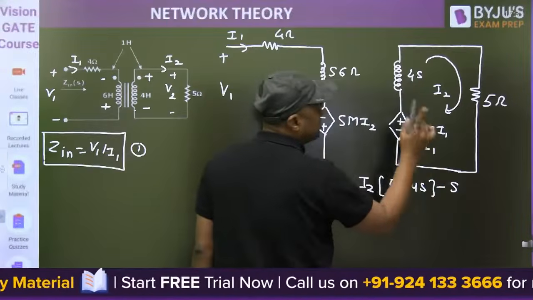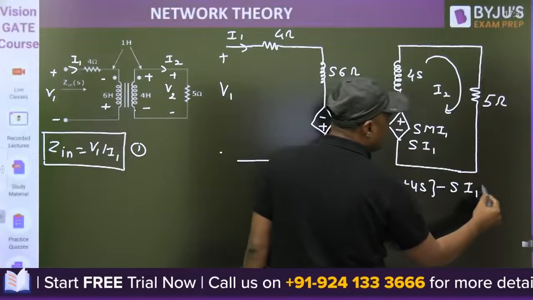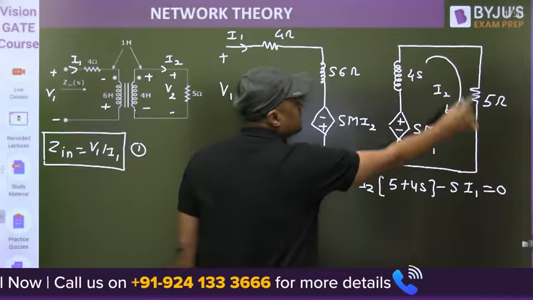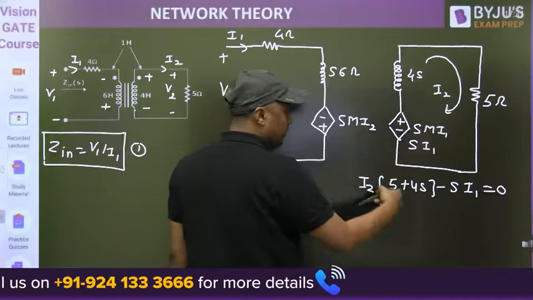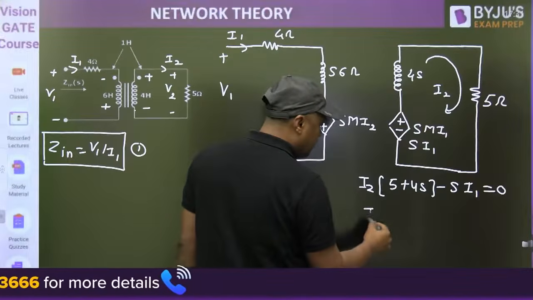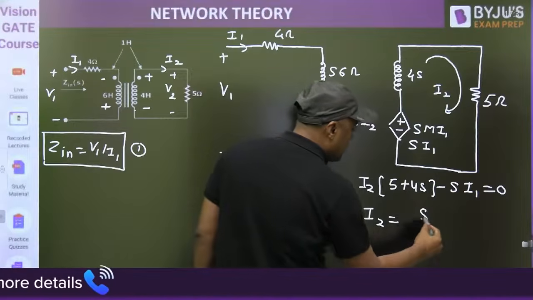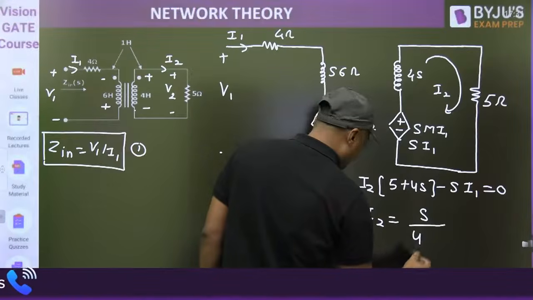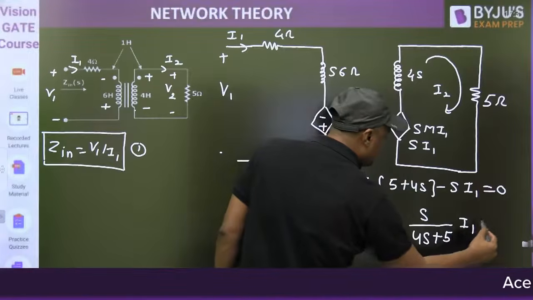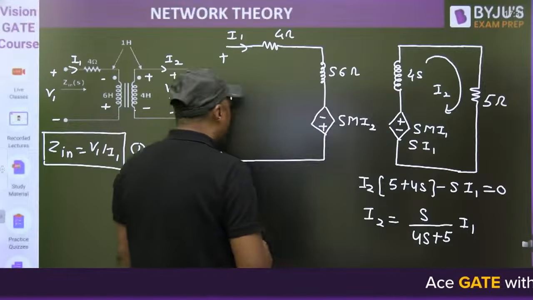So SI1 is equal to 0. I have written the KVL in the clockwise direction. So what is I2 in terms of I1? You can say I2 is equal to S upon (5 plus 4S) into I1. This is I2. Okay.